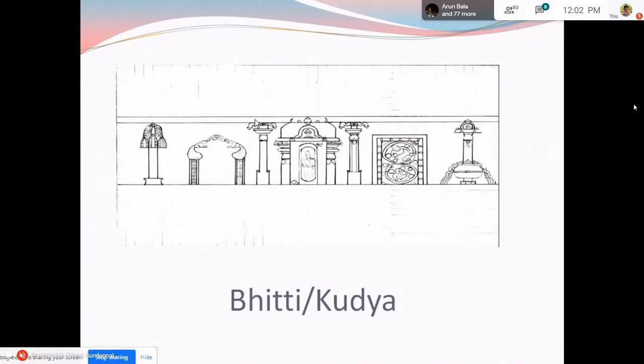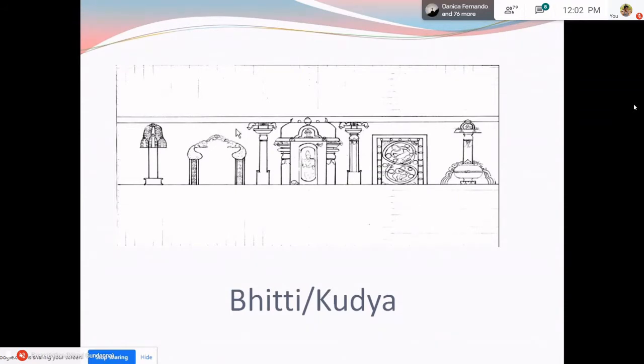So bhitti means a wall which separates the outer portions from the inner chambers. Usually the texts mention that there are some mandatory decorations which have to be done on the bhitti, and again some are optional. They are not very mandatory.